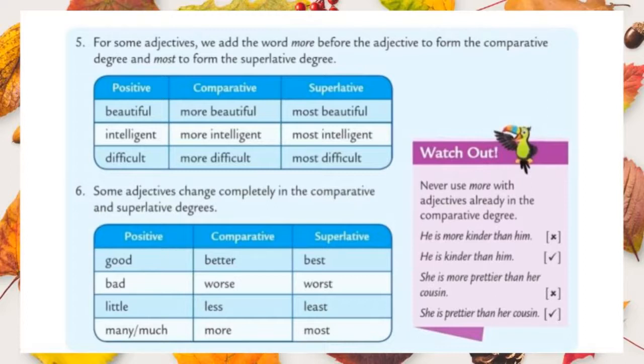And one more thing, you should keep it in your mind. Never use more with adjectives already in the comparative degree. Look here, they gave some examples. She is more kinder than him. It is not correct because we already added er. So if we are adding er to an adjective, we should not use more before the adjective. She is kinder than him. It is the correct sentence. She is more prettier than her cousin. It is incorrect. She is prettier than her cousin. It is the correct sentence.